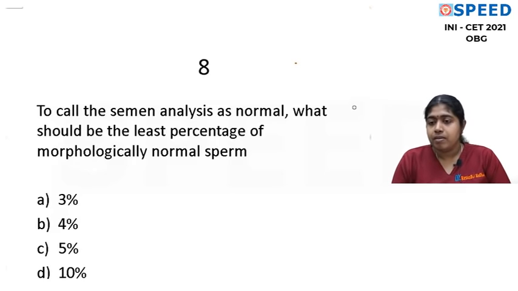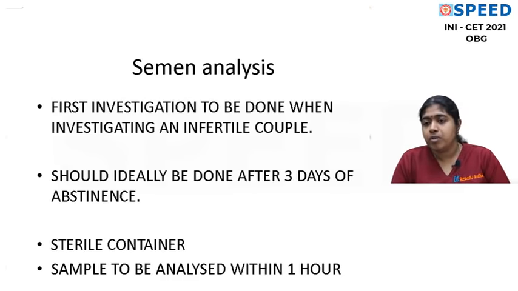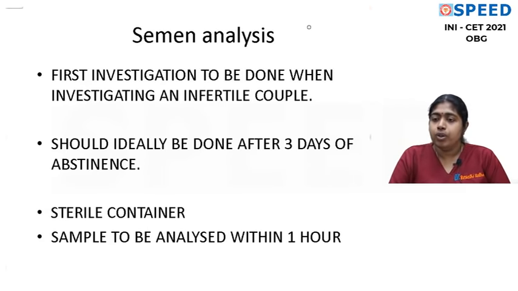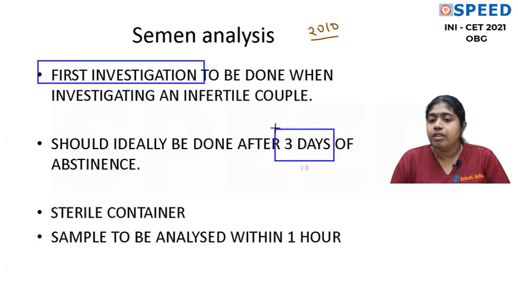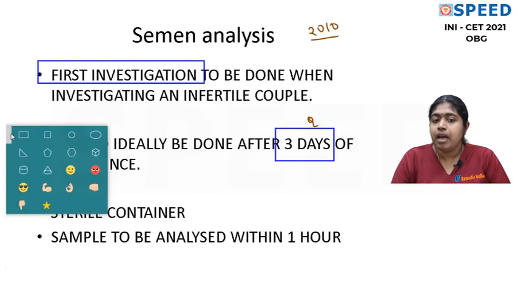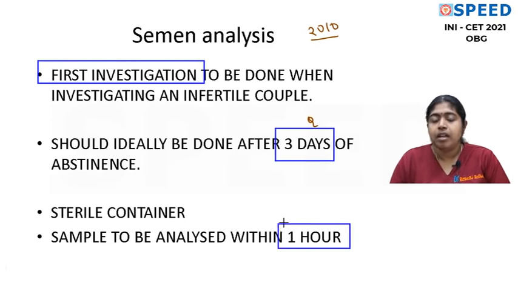So before we go and answer this question, let's talk about semen analysis in detail. Now we are going to talk about 2010 WHO semen analysis characters. This is usually the first investigation to be done when we investigate an infertile couple. You all know that. It should be done ideally after 3 days of abstinence. The sample has to be examined within an hour, and the transportation to the lab has to be done at an appropriate temperature. So all these are important.